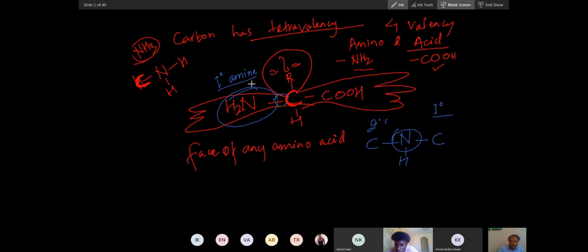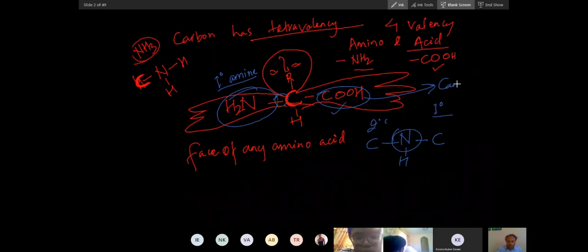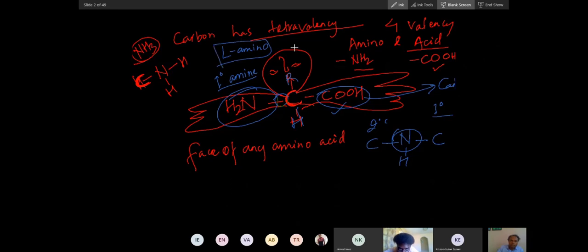All amino acids have this primary amine, and the acid group is the carboxy group. In organic chemistry, generally the acid is a carboxy group. Here also the acid is a carboxy group. The side chain is R, and always 1 hydrogen is there. So this is the general structure of an amino acid, and all these amino acids are in the L form. The stereoisomerism of these amino acids is L.